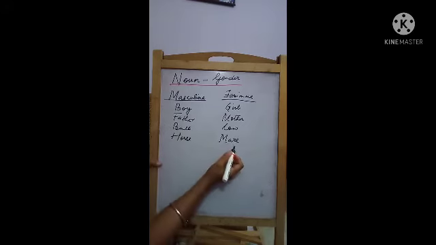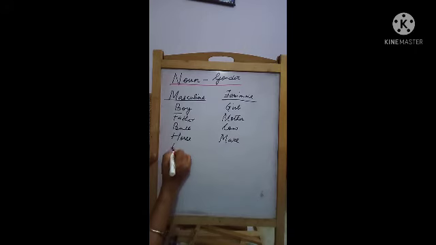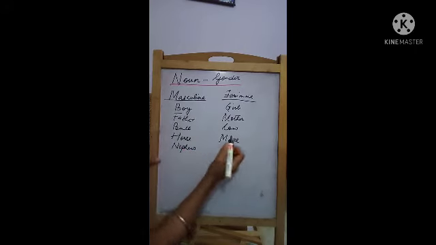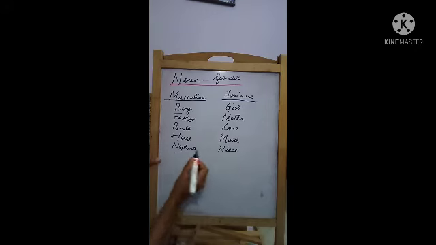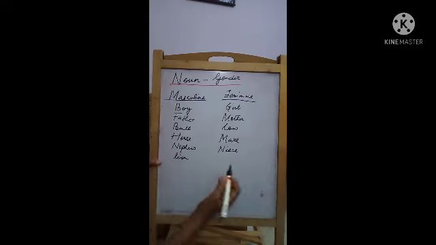Horse and mare. Then for nephew, what will be the feminine? Niece. For lion, what will be the feminine? It will be lioness. Alright, so there are many more such examples.